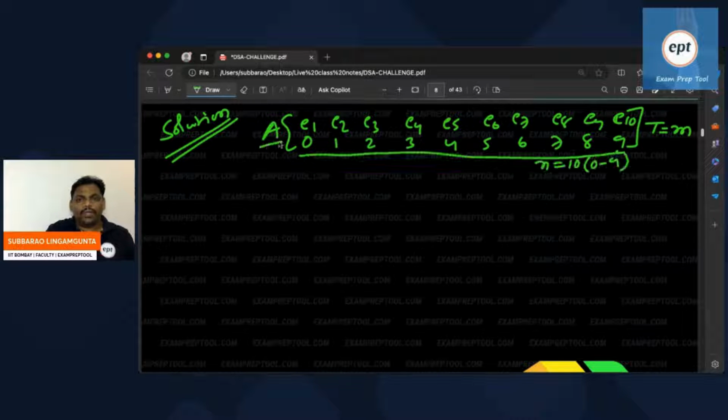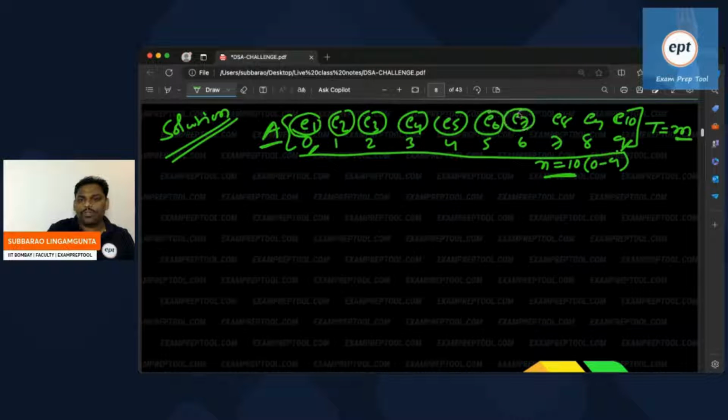I took one array named A that contains n people where n is 10, with indexes 0 to 9. You can take some integers also, no problem at all.